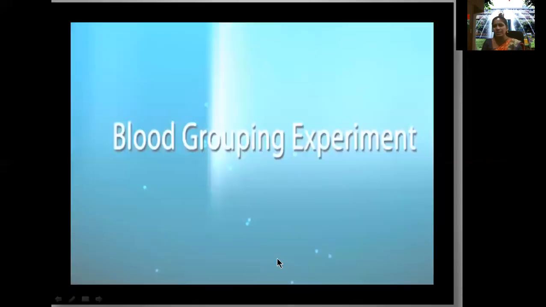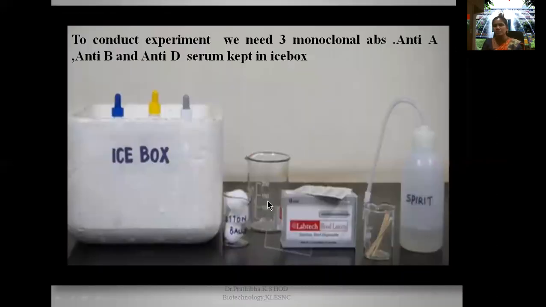Now let us go through the blood grouping experiment. To conduct this blood grouping or blood typing experiment, we need 3 monoclonal antibodies. As the name suggests, mono means single, okay? Clone means many copies of the same type, okay? Anti-A serum means only the A antibody must be there in that particular vial. The 3 monoclonal antibodies, anti-A, anti-B, and anti-D serum, were kept in the ice box, okay. Always preserve all these sera in the ice box or in the refrigerator, okay.